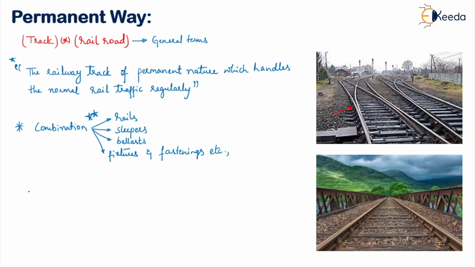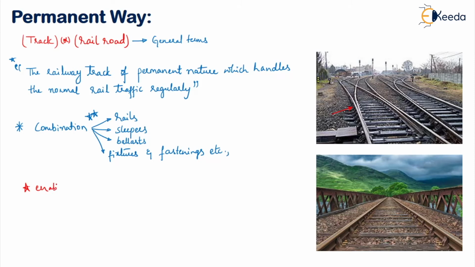Now, what the permanent way does is, it will enable the train to move by providing a dependable surface for their wheels to roll upon. Because as I said, trains cannot move on the roads because of the way they are built, and because of the speed also they cannot move. So we have to give the permanent way so that we enable the train to move on it.